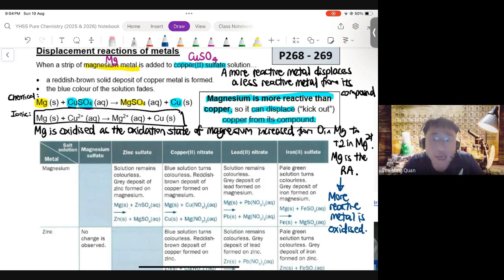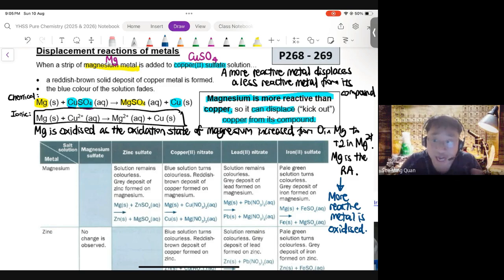Now, this displacement reaction is quite famous and it's quite interesting to do in the lab. We will actually do this in the lab when I come back from my course. But the idea behind it is really simple. It is simply about the reactivity series. More reactive metals, as their name suggests, really want to react. They react by losing the electrons they have. So magnesium wants to lose the 2 valence electrons much more than copper wants to lose electrons.